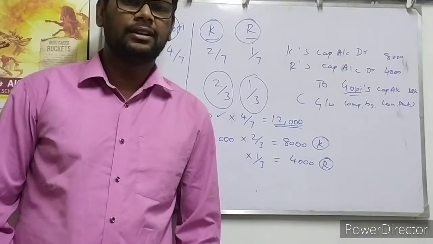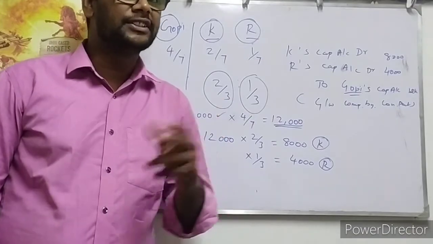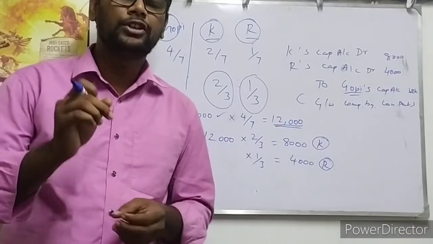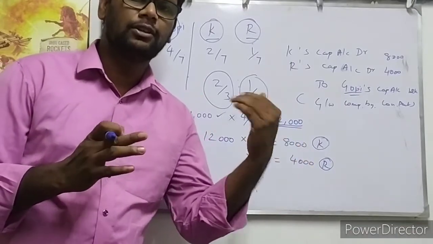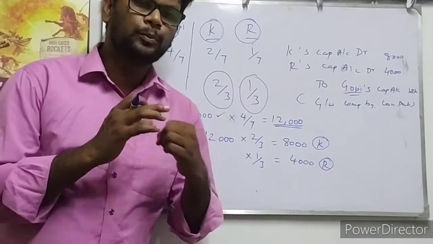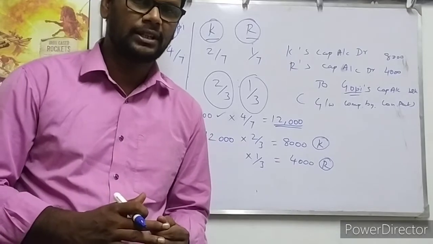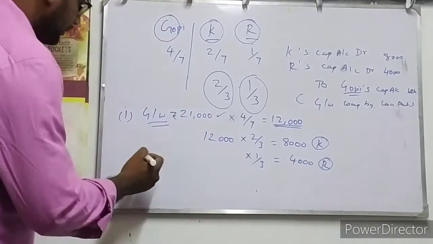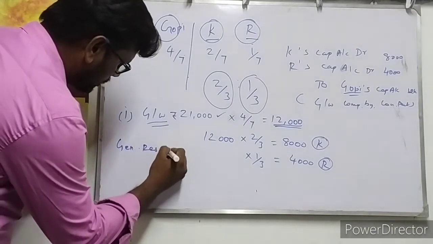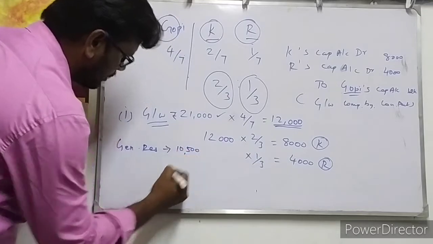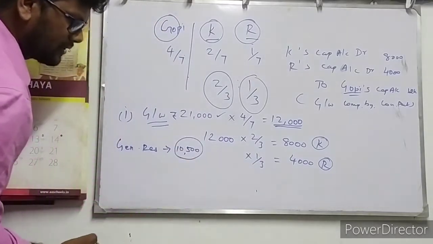In the balance sheet, they have given general reserve 10,500 rupees. You know what is the general reserve? From previous year profit, to meet future unknown contingencies, they allotted some money, that is called general reserve. So general reserve should be split and given to all the partners as per their existing profit and loss sharing ratio, isn't it? So general reserve amount is 10,500 rupees.